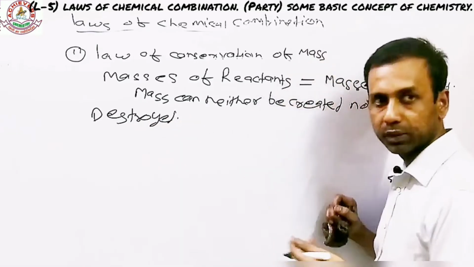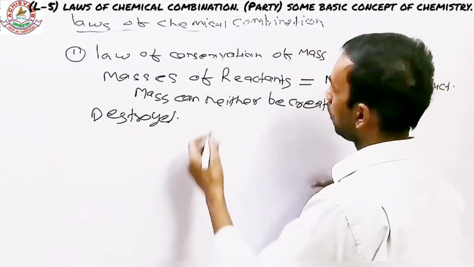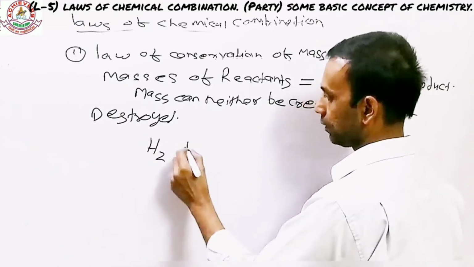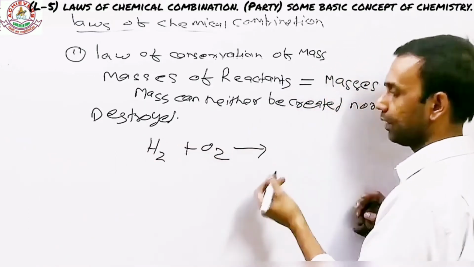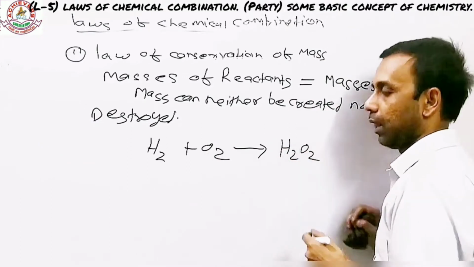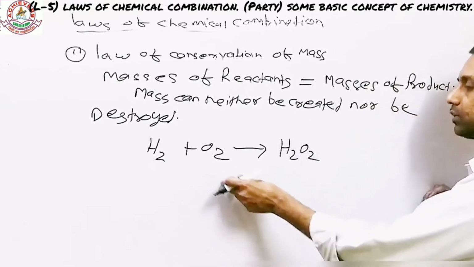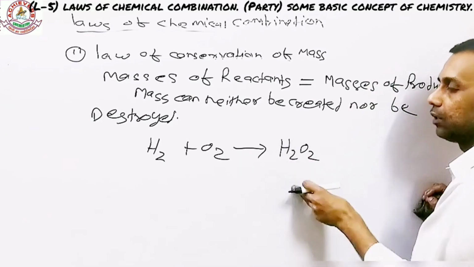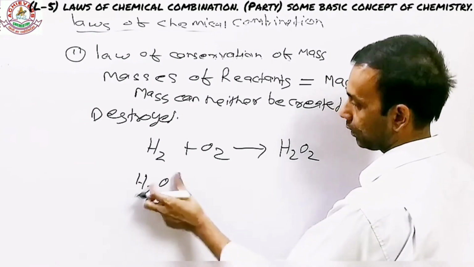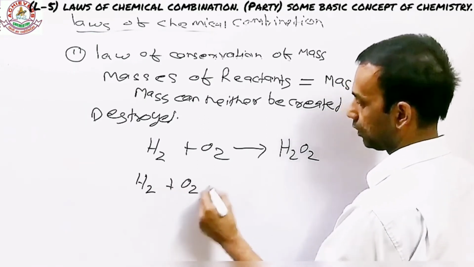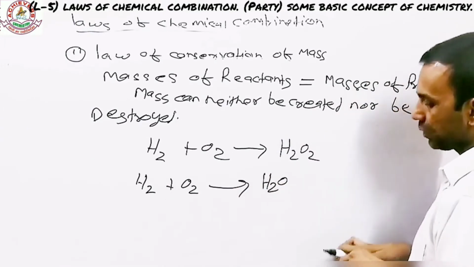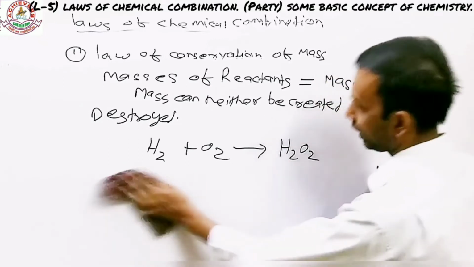Let's take an example to get through the law of conservation of mass. Suppose hydrogen reacts with oxygen and it gives a product like H2O2. Actually, hydrogen and oxygen can react together to form not only hydrogen peroxide, but they can also form water. So H2 plus O2 can also form H2O. But right now, we need to get through only one of them and how they actually follow.